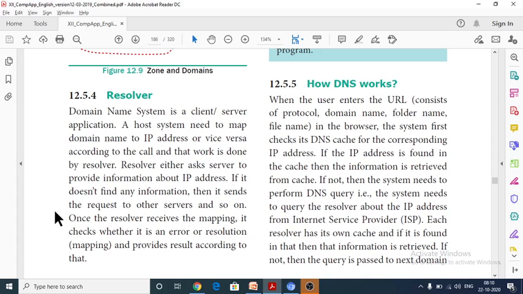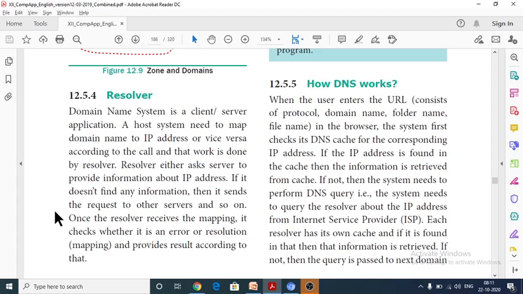If the IP address is not found in the DNS cache, it will send a query to the resolver of the internet service provider. So many resolvers are there. For each and every name server, many resolvers will be there.